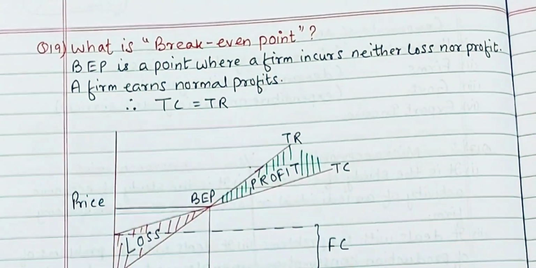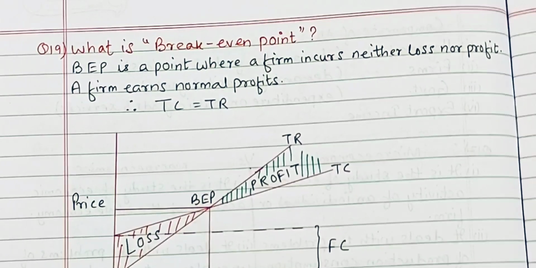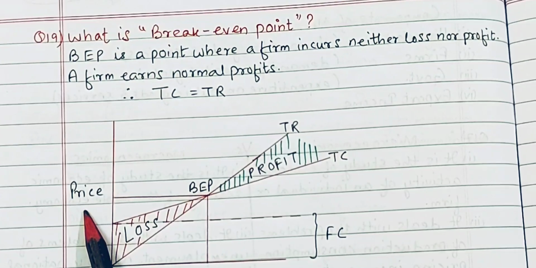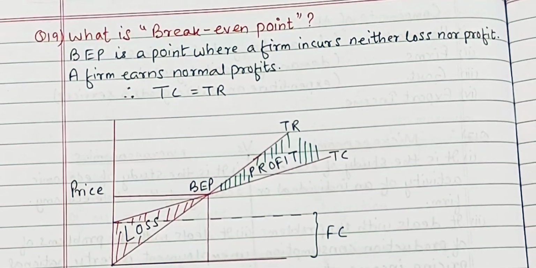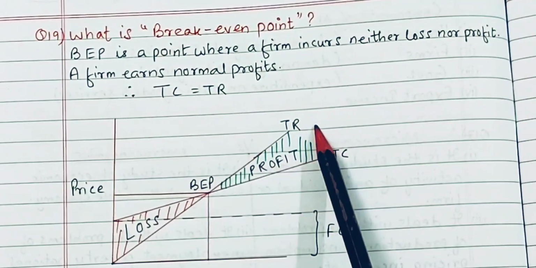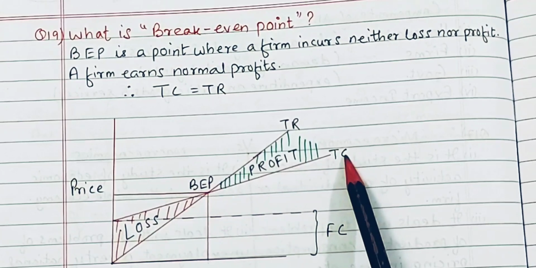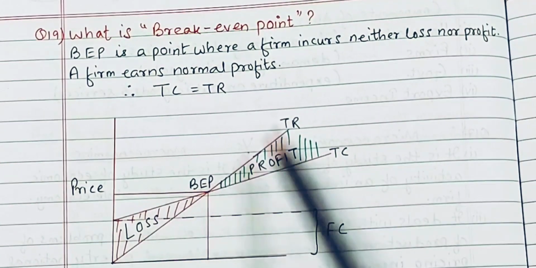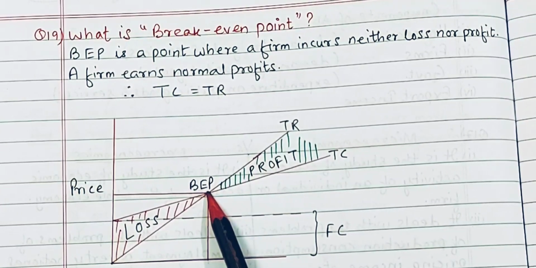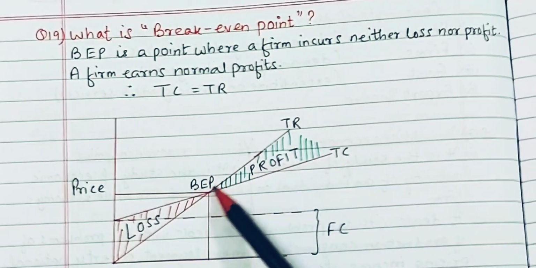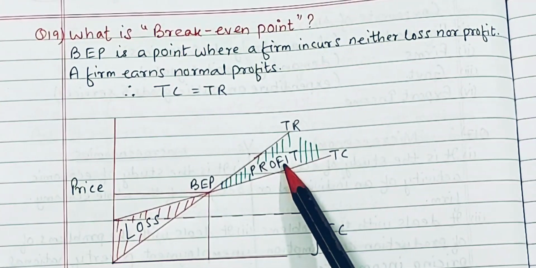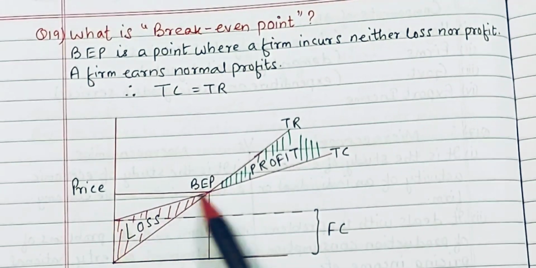So I have explained this with the help of a graphical diagram, and as you can see here, on the y-axis you have to plot price, and on the x-axis quantity, and these are the two curves. This curve is the total revenue curve, and this curve is the total cost curve. Okay, and both the curves meet at this point, and this point is called BEP, break even point. And you know the area, this triangle type of area, this is the profit area, and on the left hand side this is the loss area.